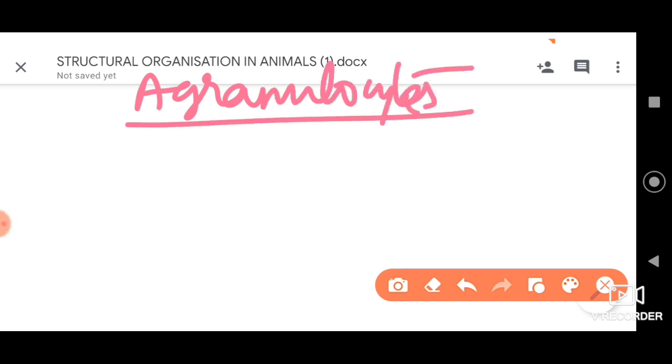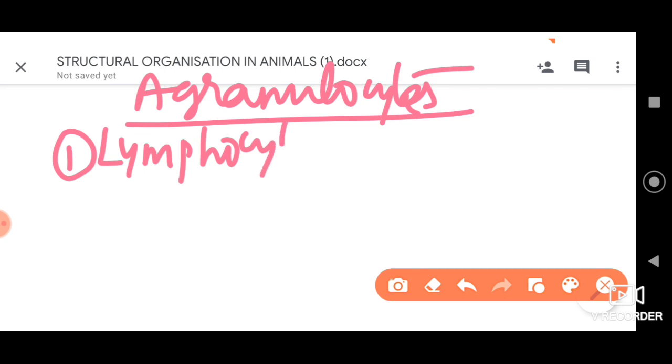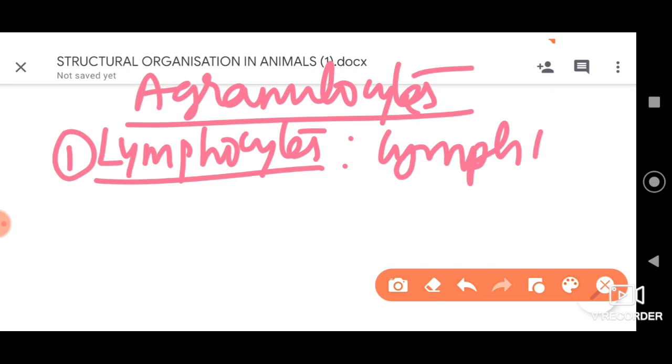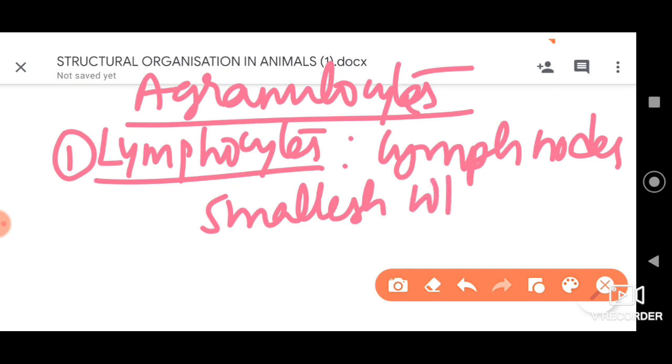Firstly, we have the lymphocytes. These are the smallest WBCs, produced in the lymph nodes. Their nucleus is spherical. I can show the structure, it will be like this.